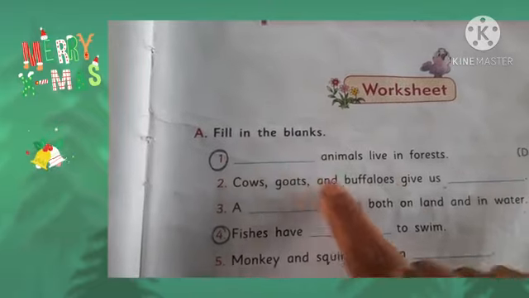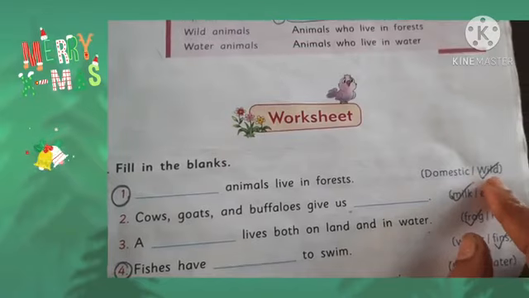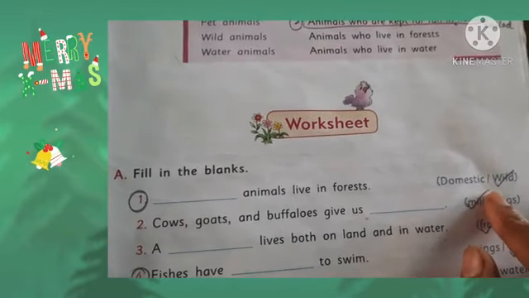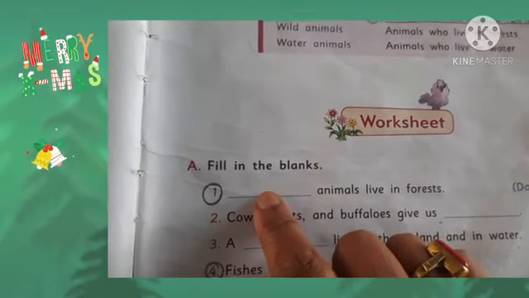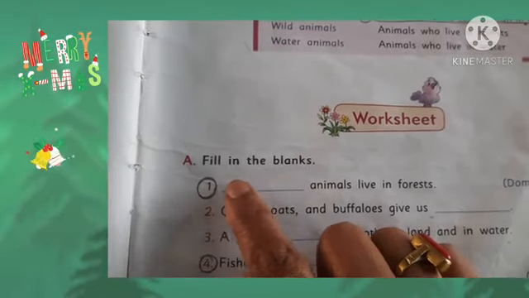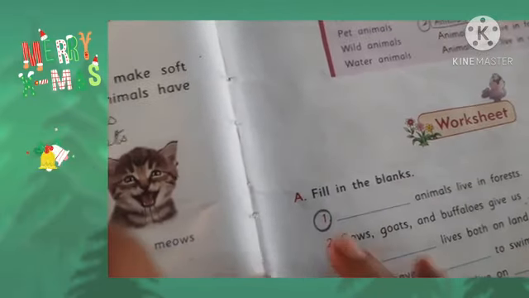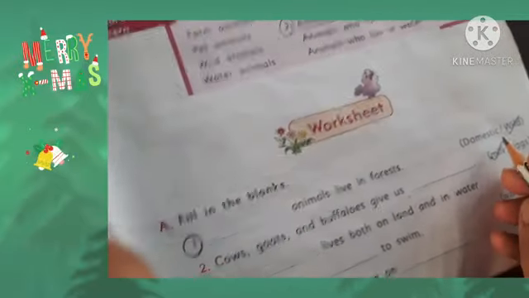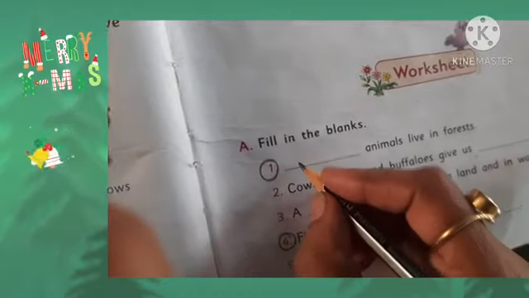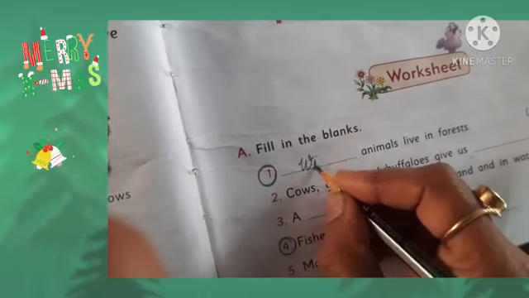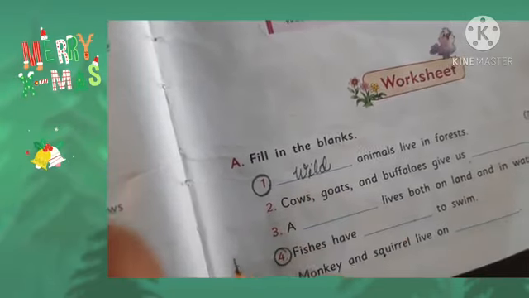Okay. First, animals live in forest. Domestic or wild? Which animals live in the forest? Yes, of course, wild animals will live in the forest. So here you will write wild. W will be capital and the rest of the word will be small letters. I am writing here so that you can understand: wild. It is the first word, no? So you will write W-I-L-D. W will be capital and the rest small.